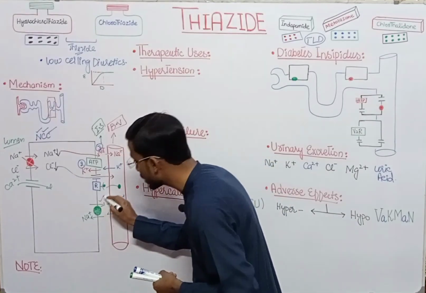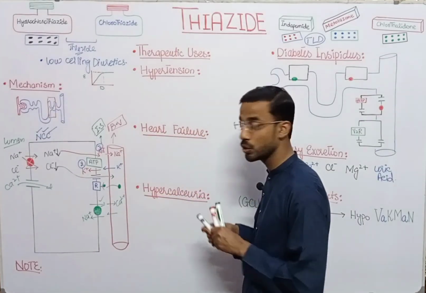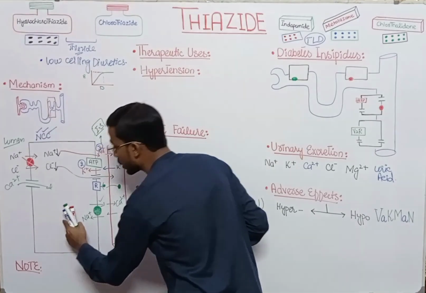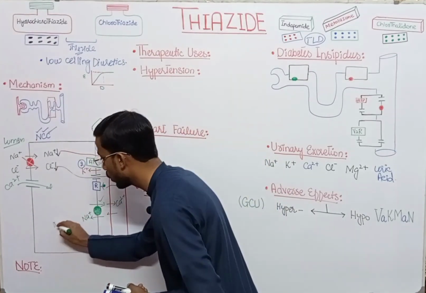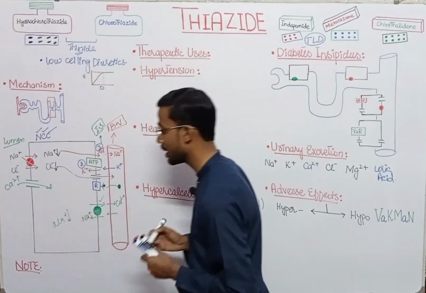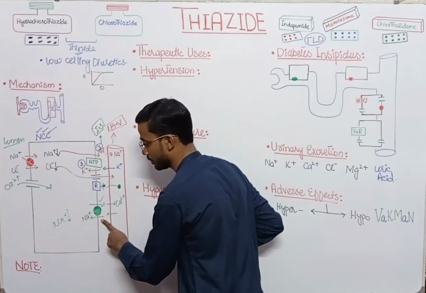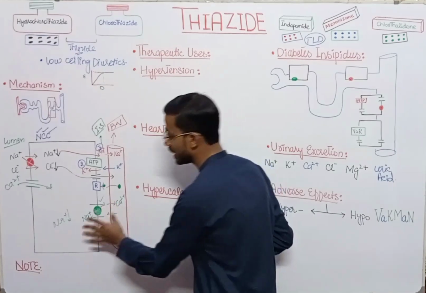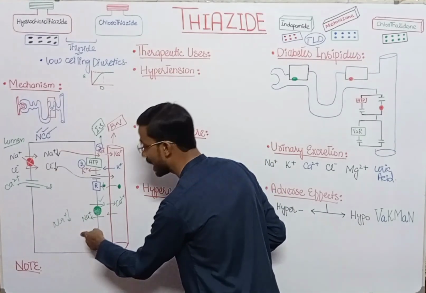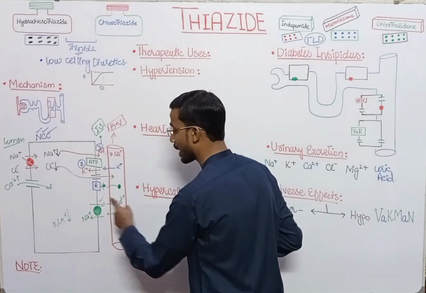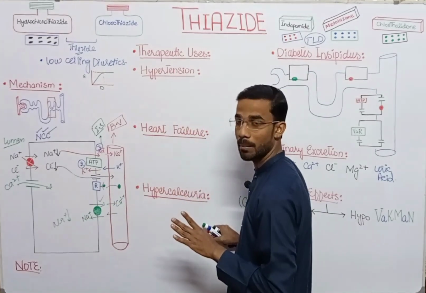Then this exchanger will activate due to the low concentration of sodium in the cell. Due to the thiazide, this channel activates, and sodium moves from the blood into the cell while calcium moves into the blood vessel.